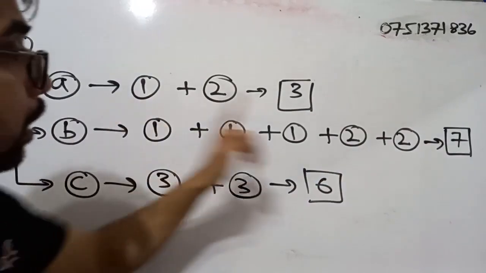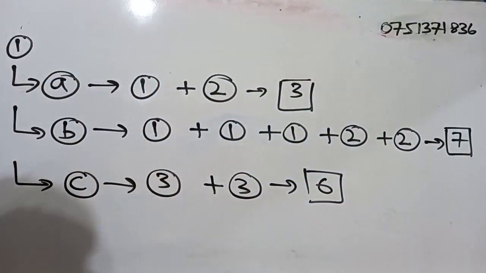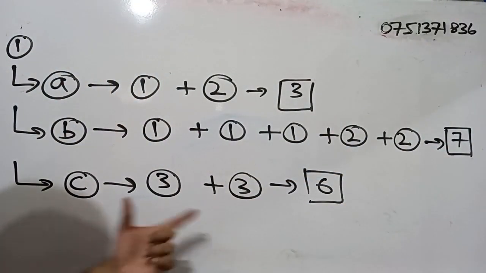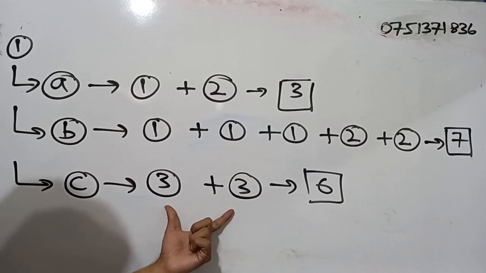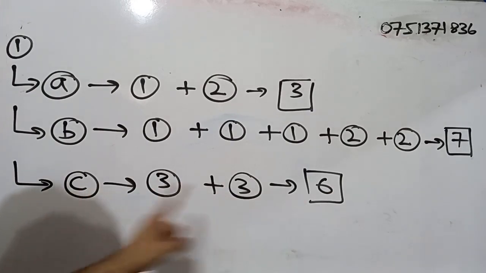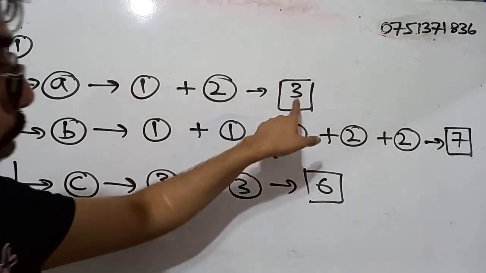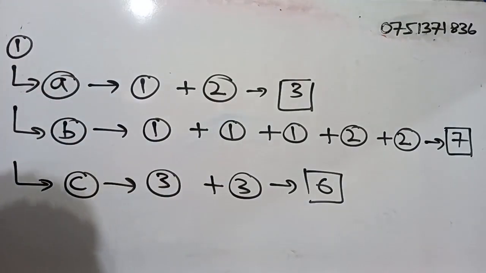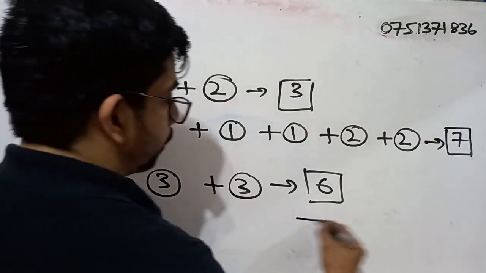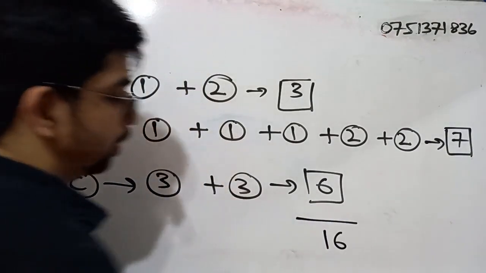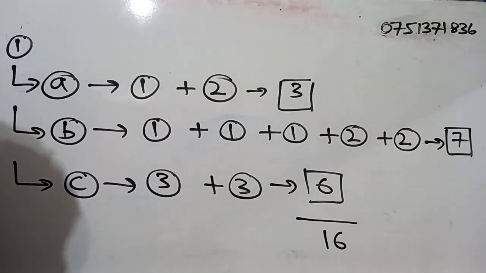So for part B, the total is 7 marks. Part C has 2 parts, both 3 marks each, altogether 6 marks. So when we add these marks together, you will be getting 16 marks. That is for the first question.